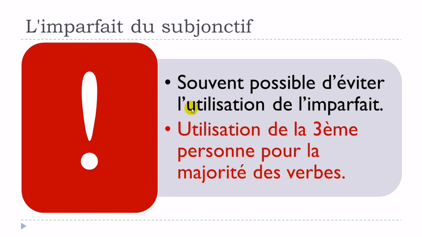Souvent possible d'éviter l'utilisation de l'imparfait du subjonctif. So, as I said, it's often possible to avoid using this form of this imparfait du subjonctif, okay? And the last thing, and one more time, as we saw, if you want to use this imparfait du subjonctif, well, keep in mind that it will be for the third person, just because the other forms are really impossible to produce. Not impossible, but quite heavy, and people don't like to use this form anymore, okay? I'm not talking, of course, as I said previously, about avoir and être, because they've got a special status.